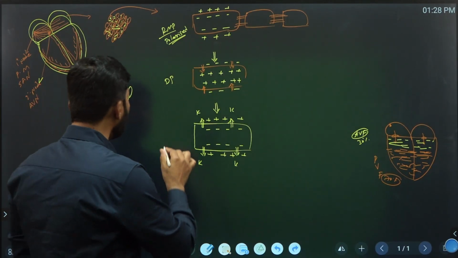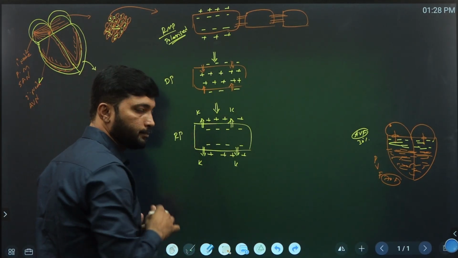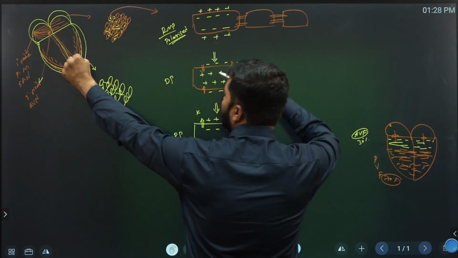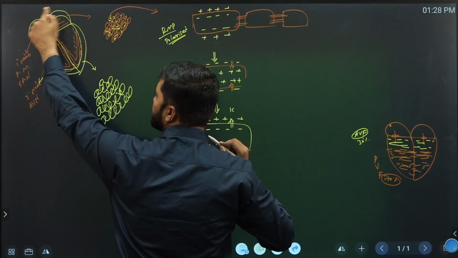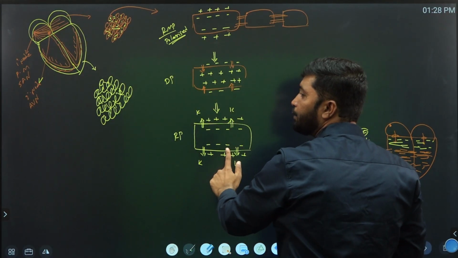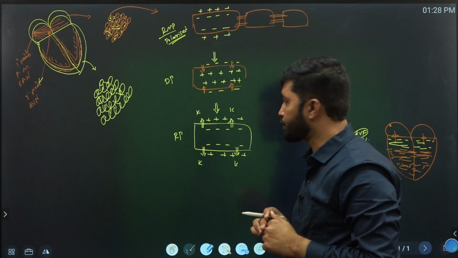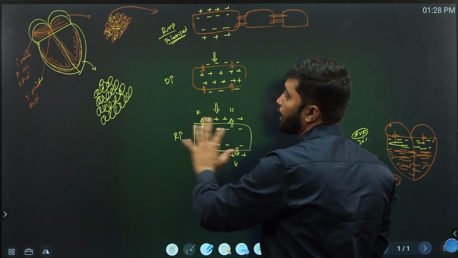This is repolarization. During the ventricle depolarization, the auricle cells undergo repolarization. In repolarization, there is efflux of potassium ions. That is repolarization.